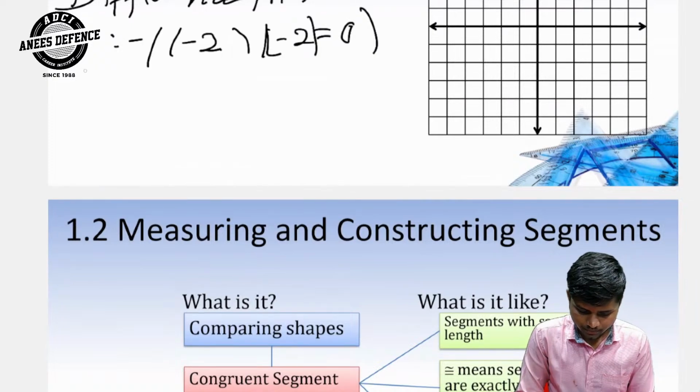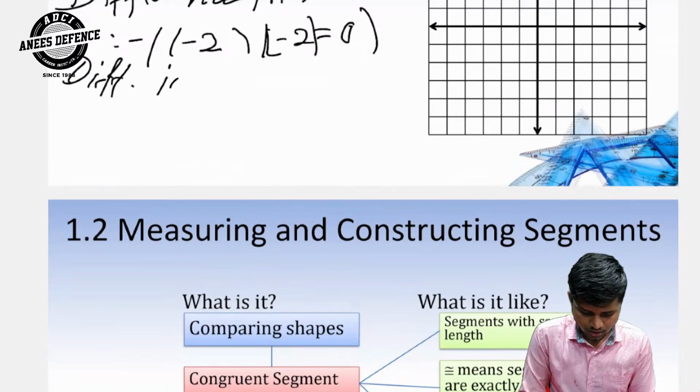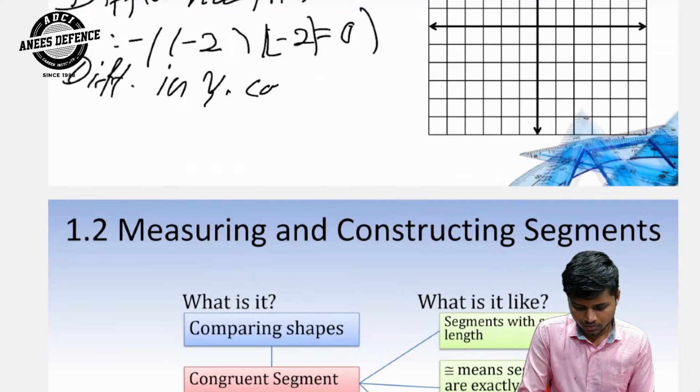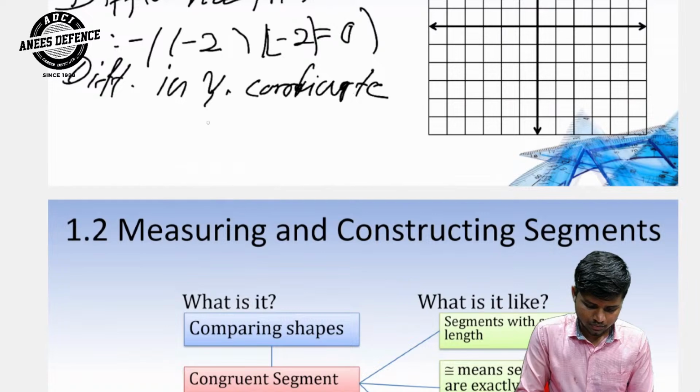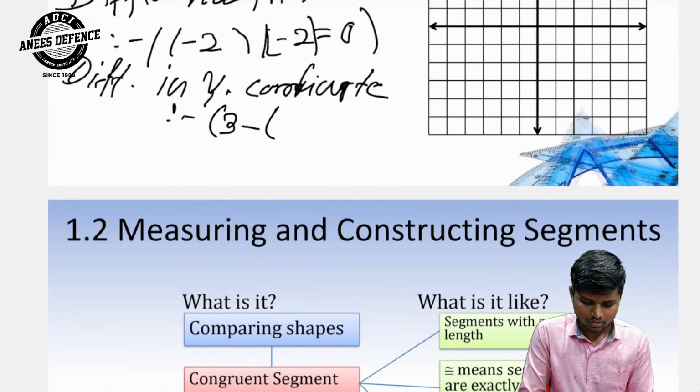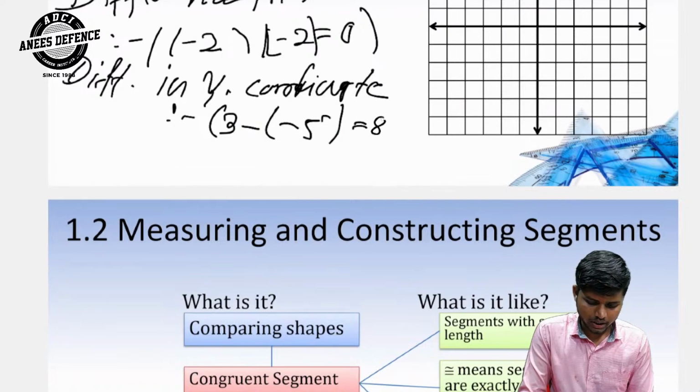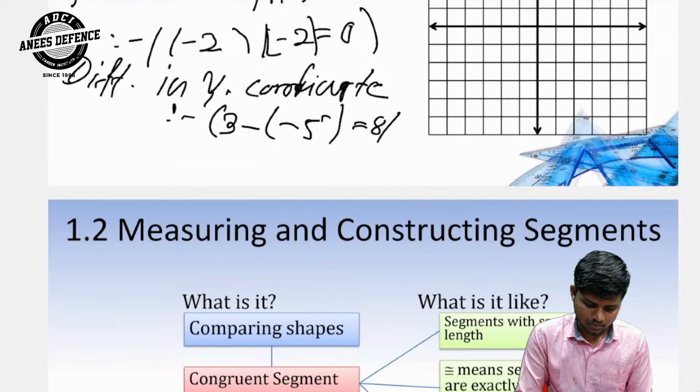Difference in Y coordinate: 3 minus, then 5, is equal to 8. And I erase this.